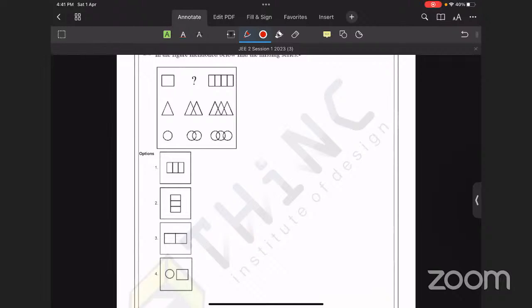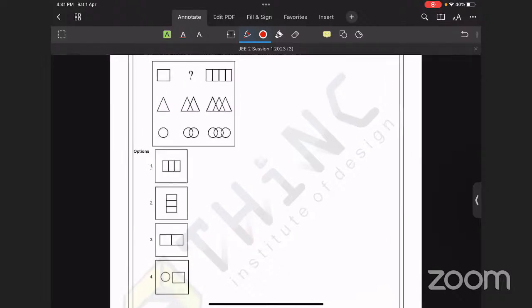Over here, option 1 is the right answer, because you can see here, this is 1 triangle and 2 triangles, and it has been turned to 3 triangles, and 1 circle, 2 circles, and 3 circles. So the answer figure will be having 2 rectangles merging.